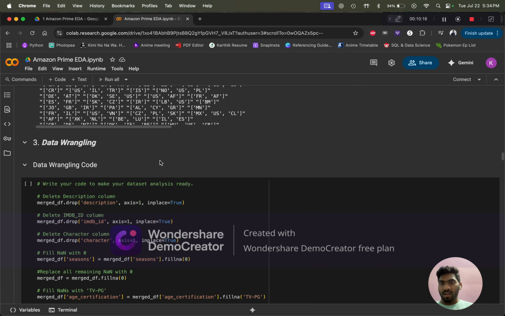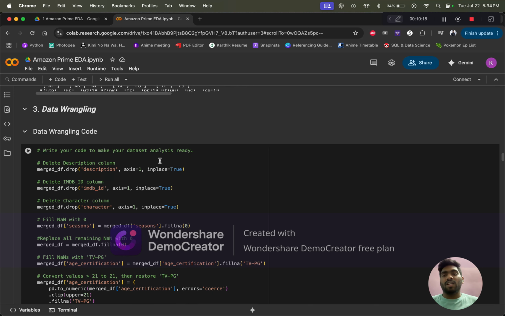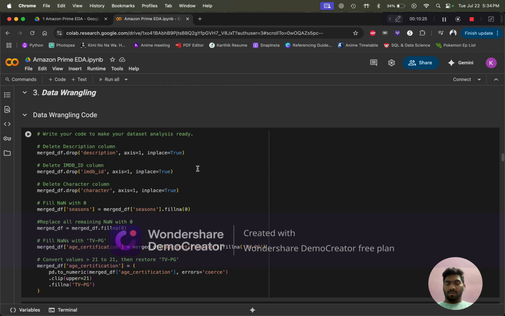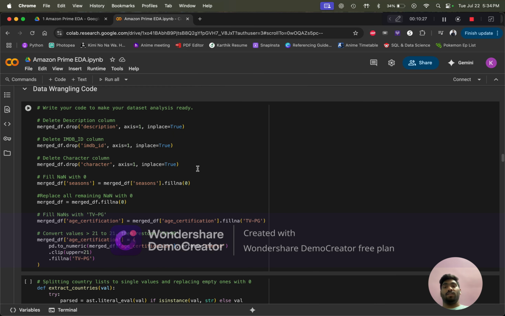Now we are performing data wrangling. Data wrangling is basically data cleaning. We don't need the description column in the visualizations, because most of the description is only about how the movie is and what the movie is.